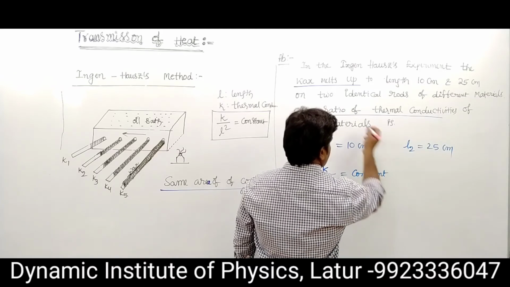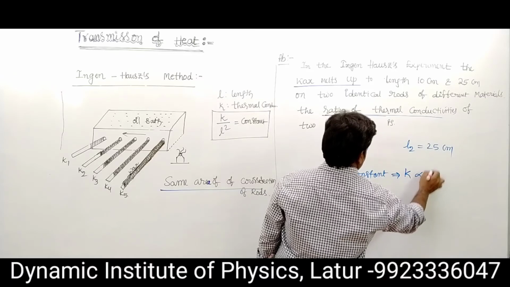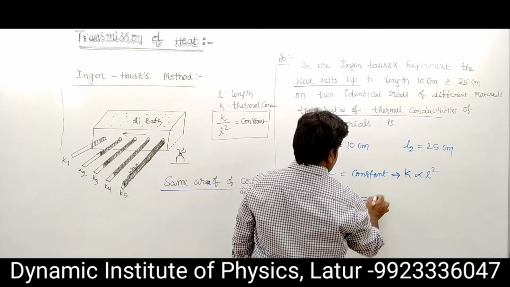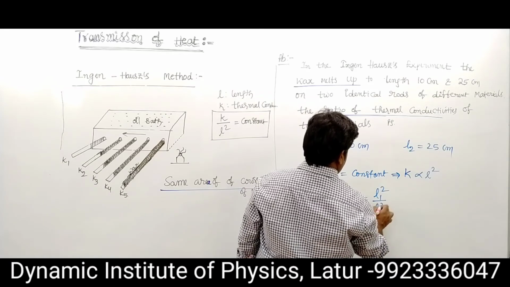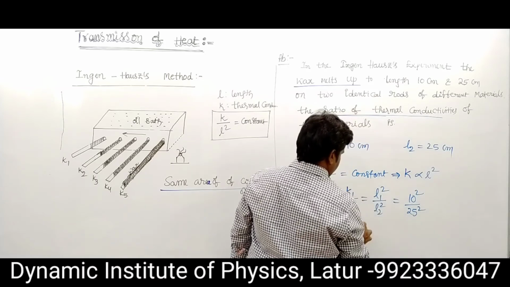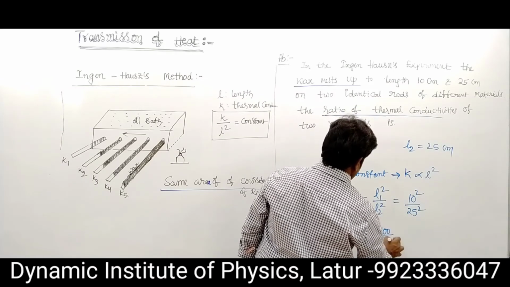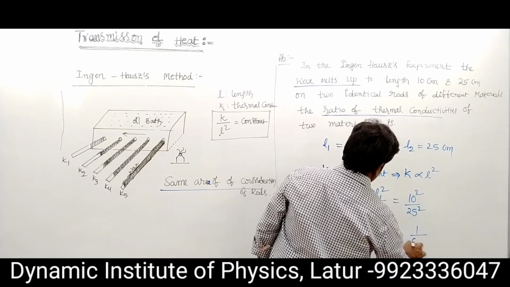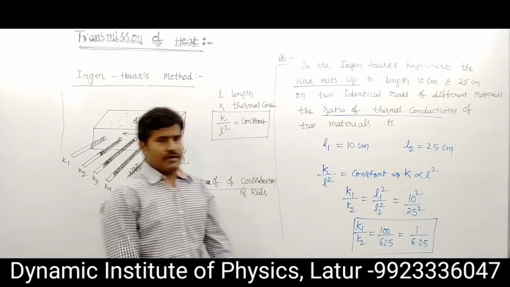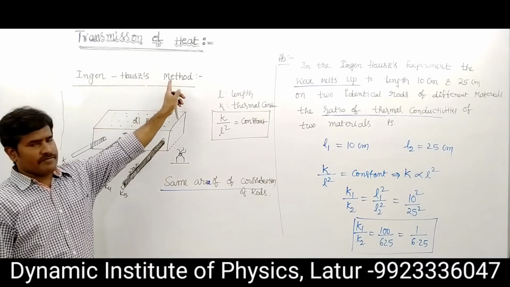We want the ratio of thermal conductivity K proportional to L square, where K1 upon K2 is written as L1 square upon L2 square. This is 10 square by 25 square. K1 upon K2 is 100 upon 625. It is 1 by 6.25. This is the K1 and K2 ratio. So that means this is related to Ingenhousz's method.